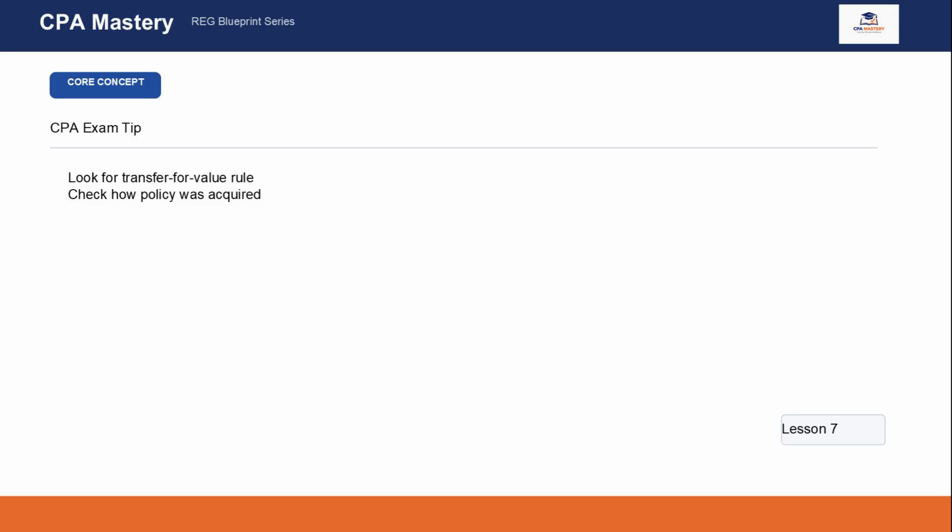When analyzing life insurance questions on the CPA exam, always check how the policy was acquired. If the beneficiary obtained the policy through purchase or transfer for value, the favorable tax treatment may not fully apply. If the policy was simply held until death without being transferred, the proceeds are generally excluded from income.